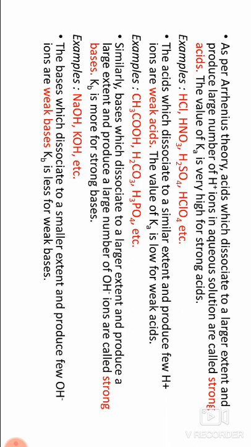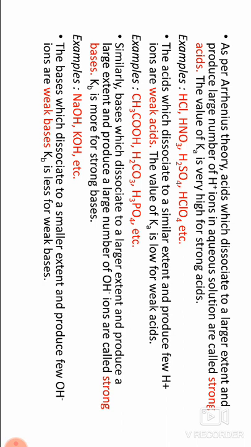The acids which dissociate to a smaller extent and produce few H plus ions are called weak acids. The value of Ka is low for weak acids. Weak acids dissociate to a smaller extent and produce fewer ions, which is why they are called weak acids.